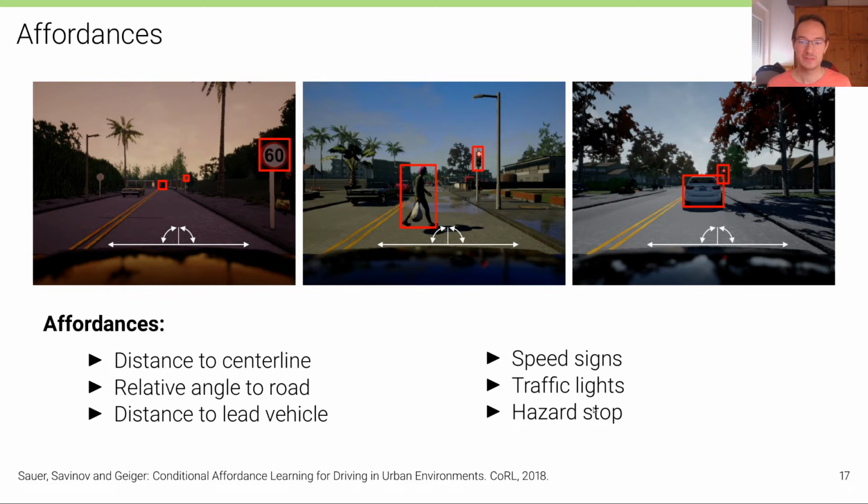And in addition, we have this hazard stop affordance, which is just a binary value that tells us, well, there is something on the road. You have to brake now, otherwise you will hit that obstacle on the road. And an example is given here, where a pedestrian crosses the road. That happens frequently in CARLA. And here on the right also, when we come close to another car where we have to stop, and maybe we got too close to that car, so we have to immediately hit the brake. These are the only 6 values that we predict. We have a 6-dimensional, a very low dimensional space that's then input to the controller.